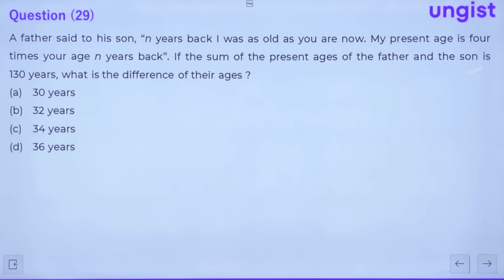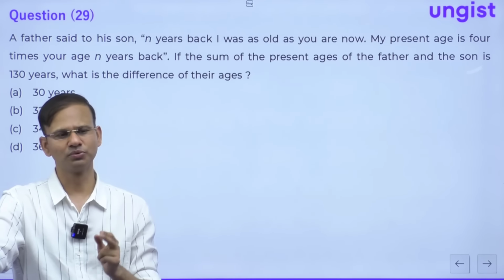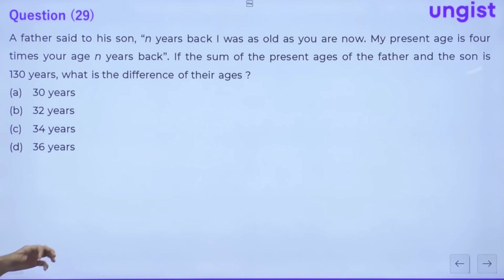The next question is question number 29. This is the question based on ages. So guys, for this type of question, I would always recommend you to go through the options, right? With the options, these questions are actually very easy.